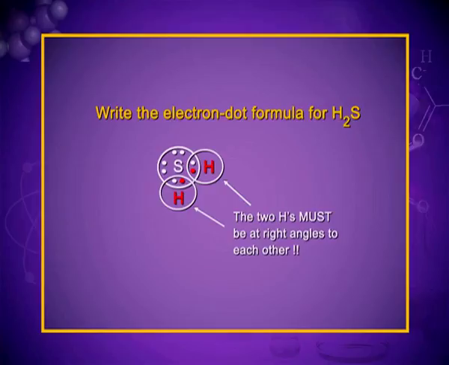Again, the completion of the octet by sulfur and completion of the duplet by hydrogen. Now, you have seen the two types of bonds, the ionic bond and the covalent bond. Both are very important, but their basis is the difference in the electronegativity. When there is a difference in the electronegativity, the bond formed is ionic bond, that is by the transfer of electron, and when the electronegativities are almost the same, then the bond formed is the covalent bond, that is by the sharing of electrons.